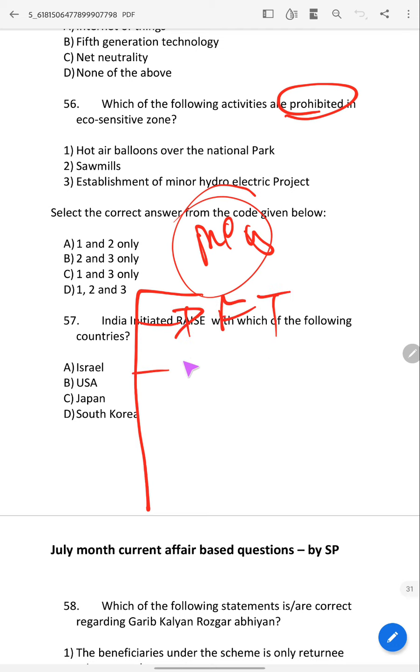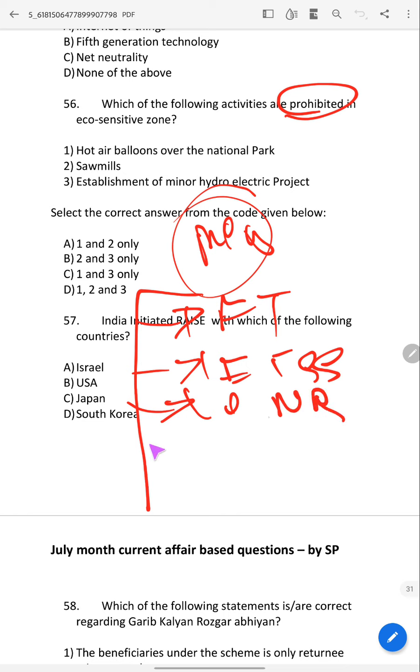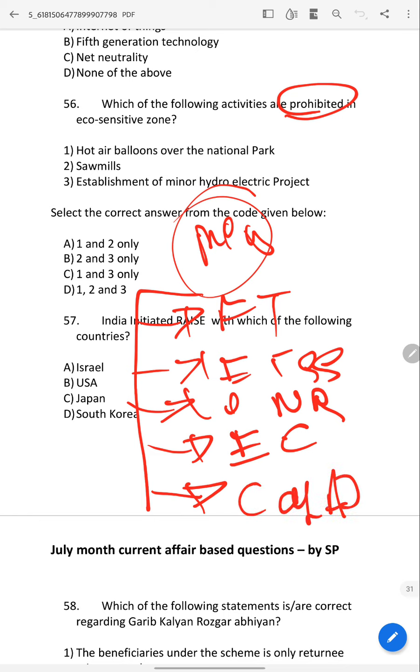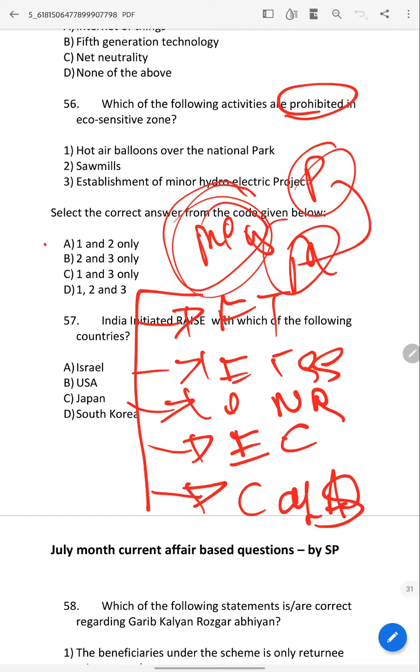Felling of trees, establishment of hotels or resorts, commercial use of natural water, erection of electrical cables, and change of agriculture system. These are regulated. Whatever does not come under prohibition or regulation will come under permitted activities.